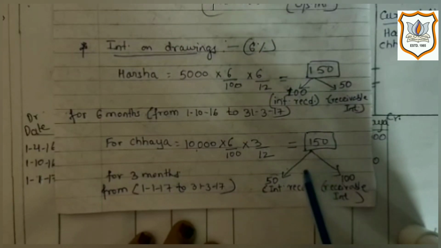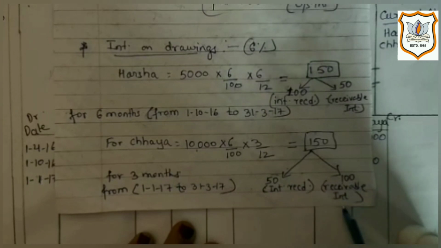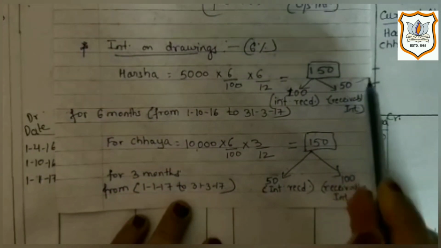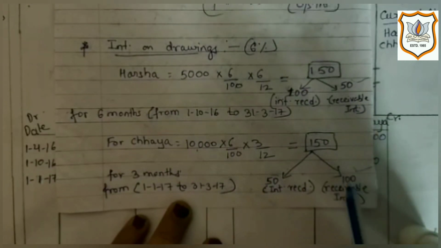That means the firm has already received rupees 50 as interest. And the remaining amount, that means 150 minus 50, is rupees 100, which is receivable interest. That means it is yet to be received by the firm. So we will give two effects for rupees 50 and rupees 100, which is receivable interest.